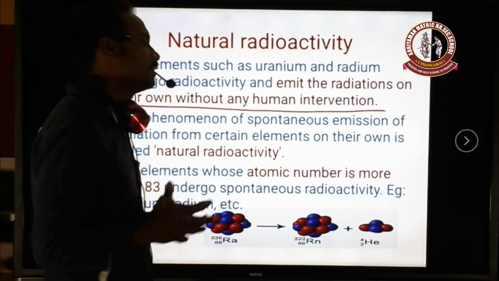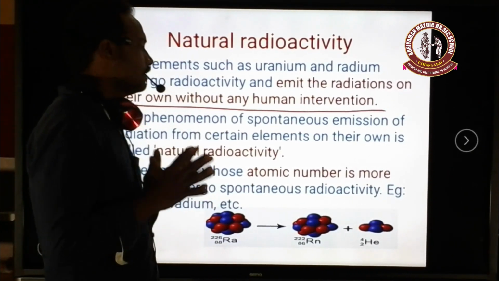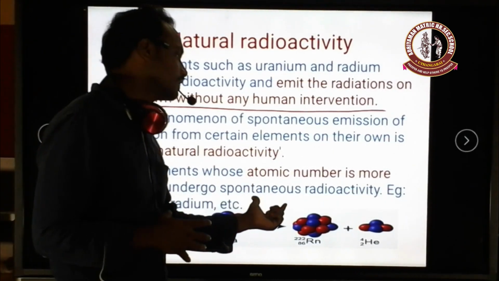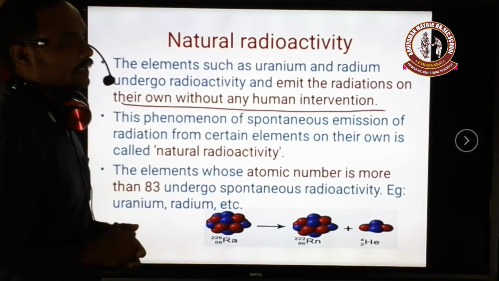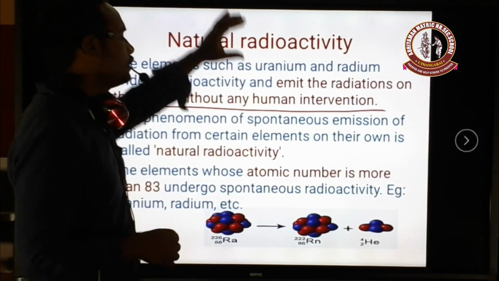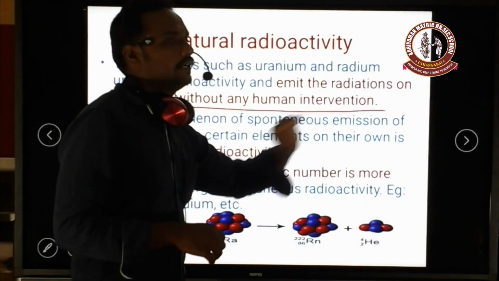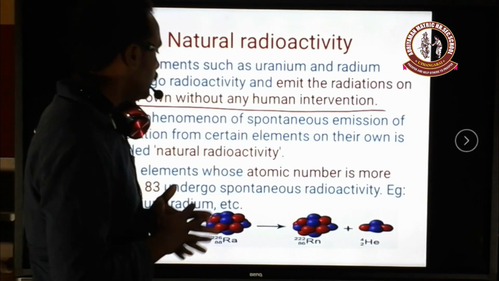Because their atomic number is greater than 83. Elements with atomic number greater than 83 can easily produce spontaneous radiations. This spontaneous radioactivity is also called natural radioactivity. Natural radioactivity is mostly in the form of spontaneous radioactivity. Spontaneous means continuous.